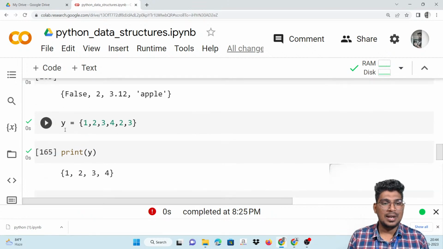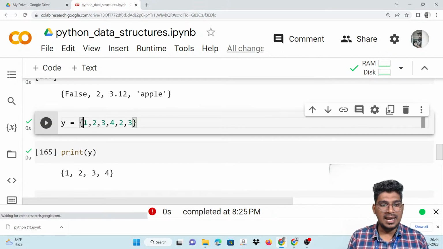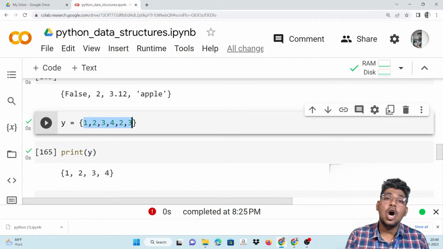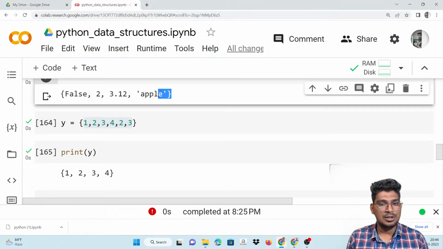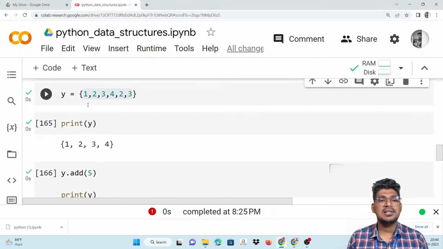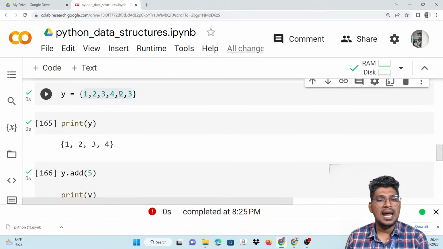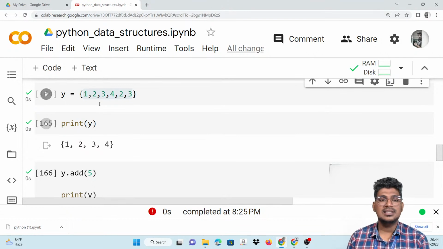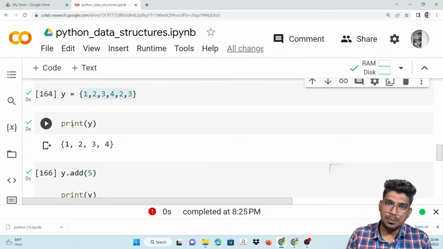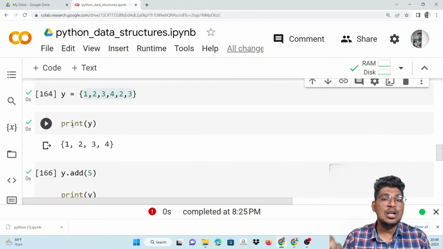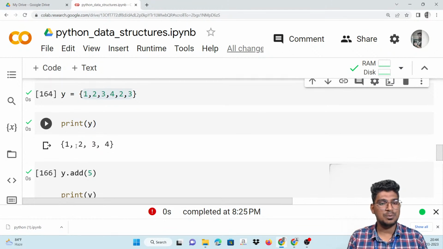Then y is equal to, again it does not allow duplicates. Now you can see the proof of that. Now y is equal to, I created 1, 2, 3, then 4 and 2 and 3. Here 2 and 3 are duplicates. Now I'm going to print this. It does not allow duplicates. You can see it here when I print this.